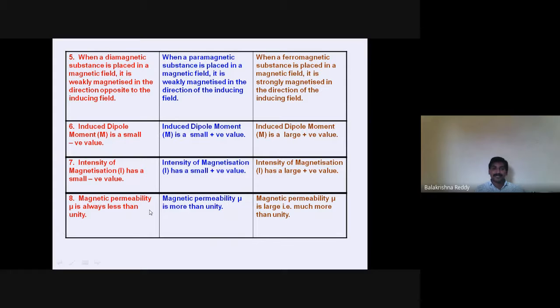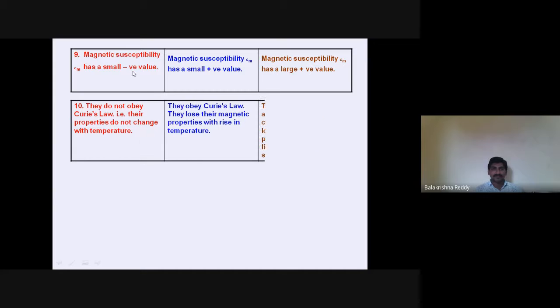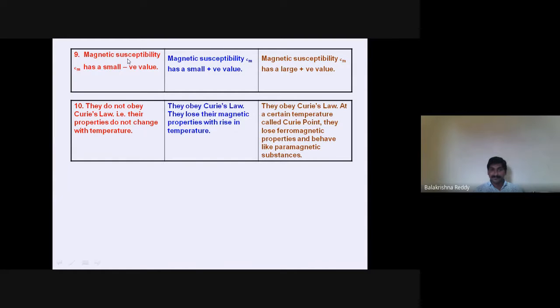Magnetic permeability is always less than 1 for the diamagnetic material, greater than or equal to 1 for the paramagnetic material, and much larger for the ferromagnetic material. Same way, chi value. Chi in the sense magnetic susceptibility. Magnetic susceptibility has a small negative value for dia, positive for para, and highly positive for the ferromagnetic material.